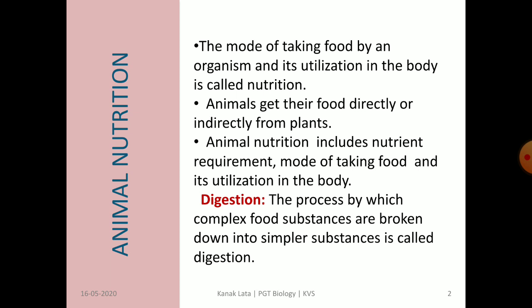So animals depend directly or indirectly on plants. Herbivorous animals depend directly on plants, whereas carnivorous animals indirectly depend on plants. Thus, animal nutrition includes nutrition requirement, mode of taking food, and its utilization in the body.